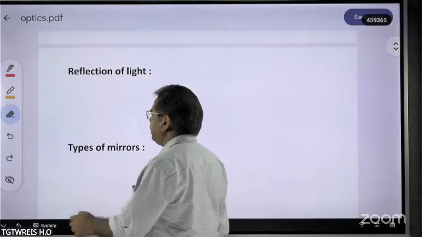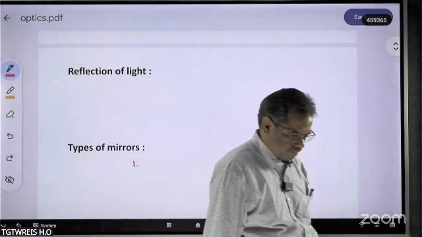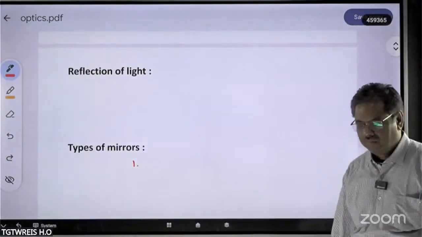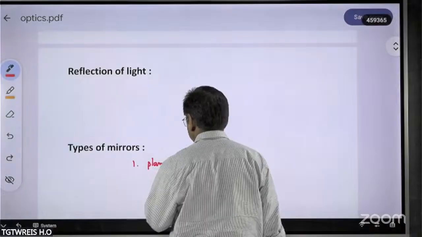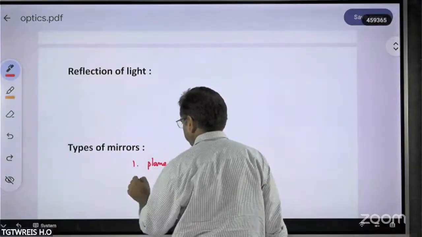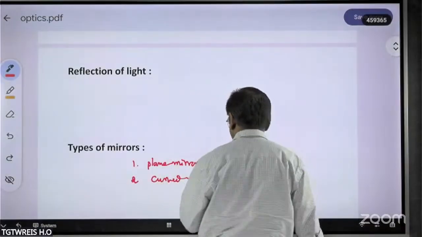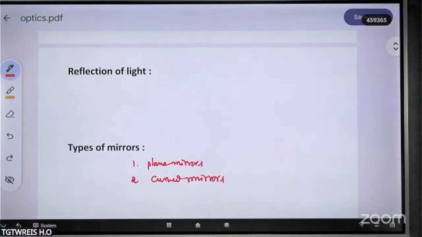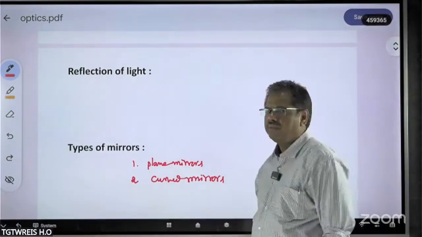So how many types of mirrors are there? One is the plain mirror, and the other is called the curved mirror. I hope you are following. Plain mirrors and curved mirrors. Let us discuss the plain mirror.